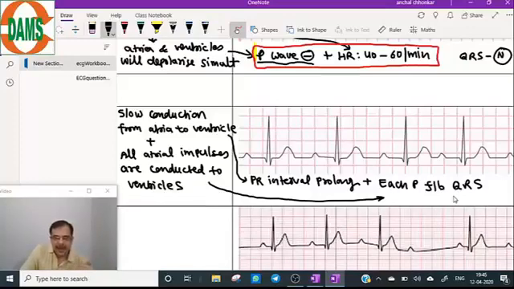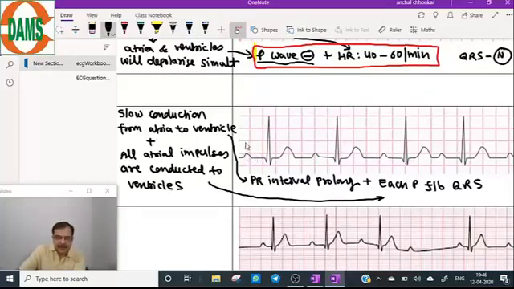So here let's see whether each P is followed by QRS. Look at the diagram of the ECG carefully. PR interval is prolonged and each P wave is followed by QRS complex.